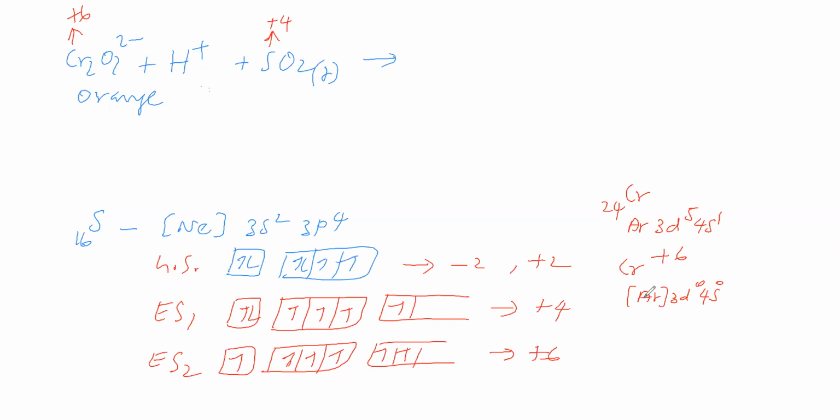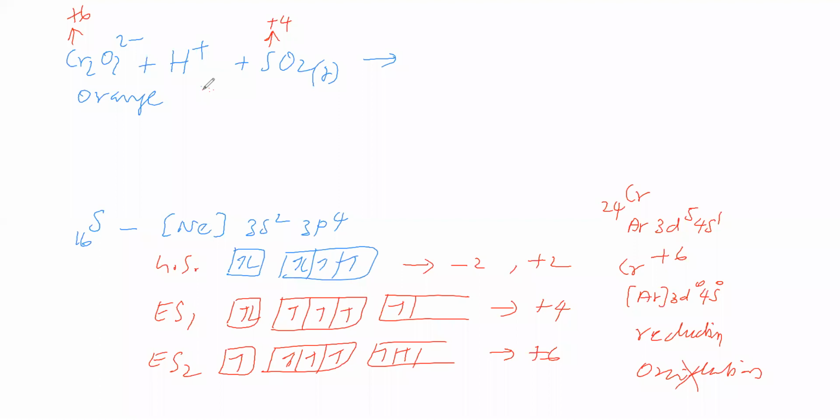So chromium +6 can undergo only reduction, oxidation not possible. Why is oxidation not possible? Since it has a noble gas configuration, it cannot undergo oxidation. The only possibility is reduction; it can gain electrons. So in dichromate, chromium undergoes reduction, and in sulfur dioxide, sulfur undergoes oxidation.